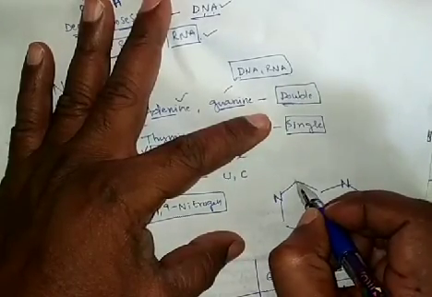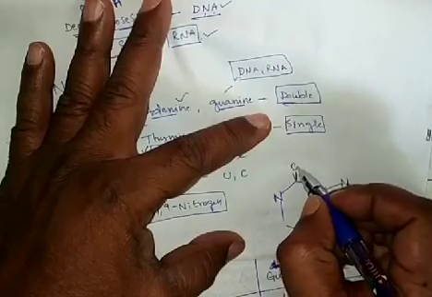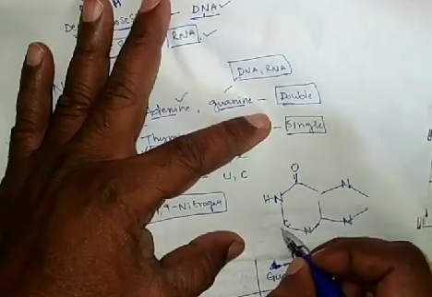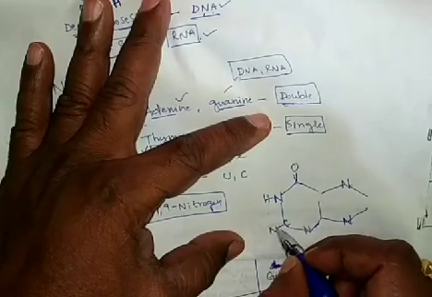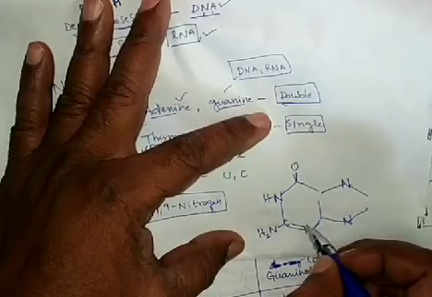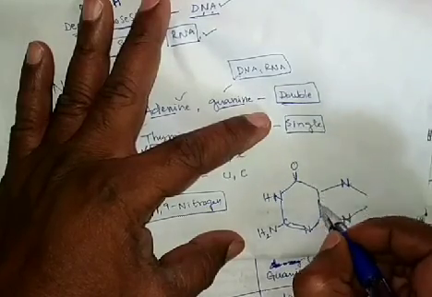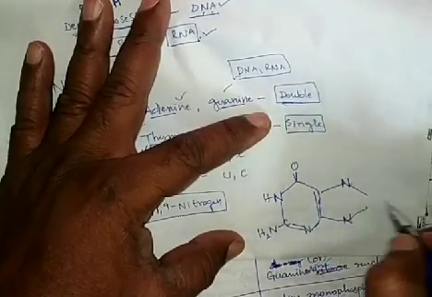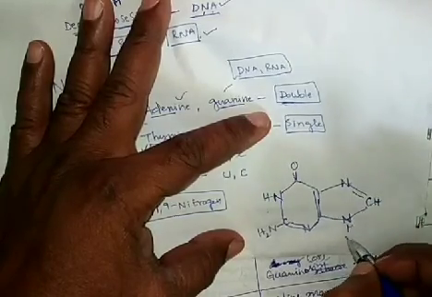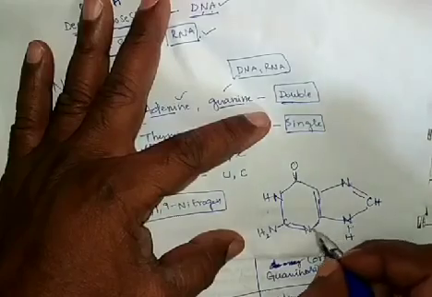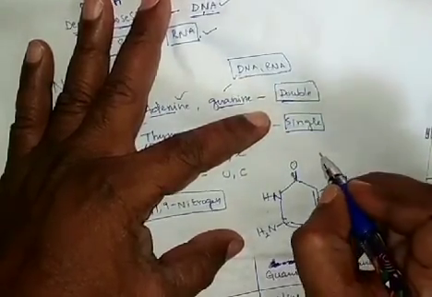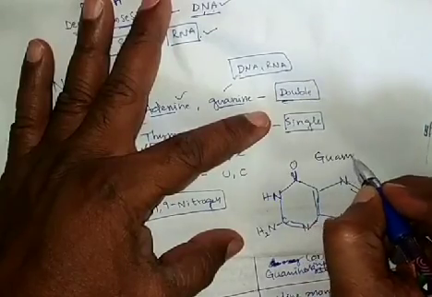Here we have a double bond O. Here hydrogen. Here we have to remember this is an amine. Double bond here, and here a double bond, here CH is present, and NH. So this is the structure of guanine.